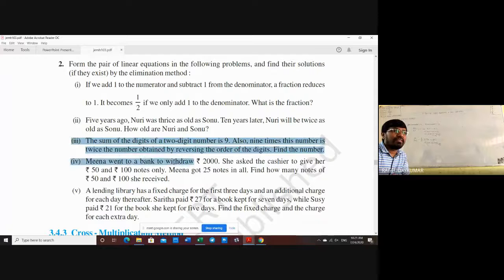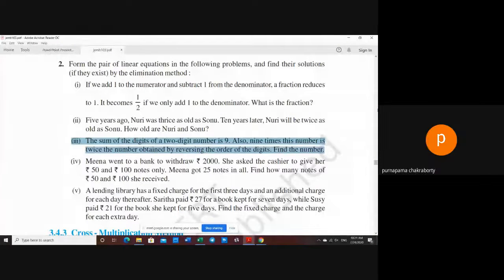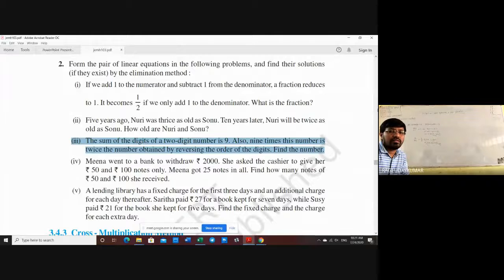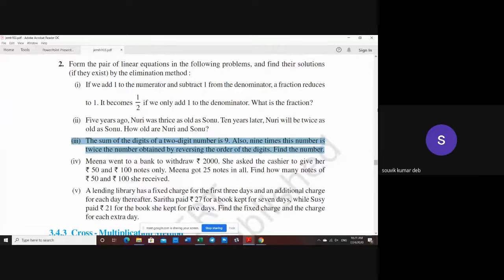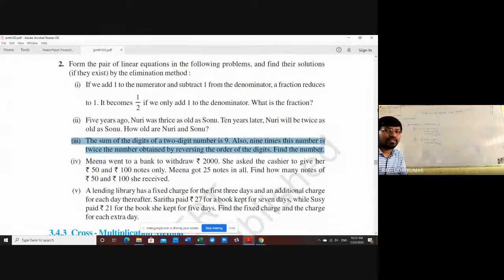Any one of you please read the third question here. I am going to highlight it. Who will read it? Souvik. Yes sir. The sum of the digits of a 2-digit number is 9. Also 9 times this number is twice the number obtained by reversing the order of the digits. Find the number. Did you understand anything?